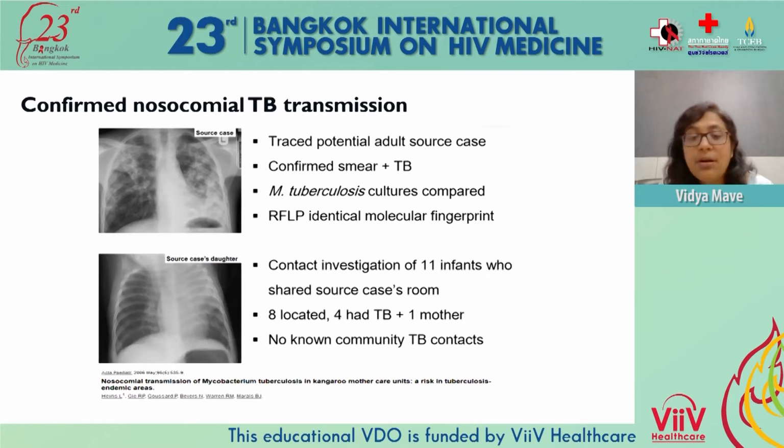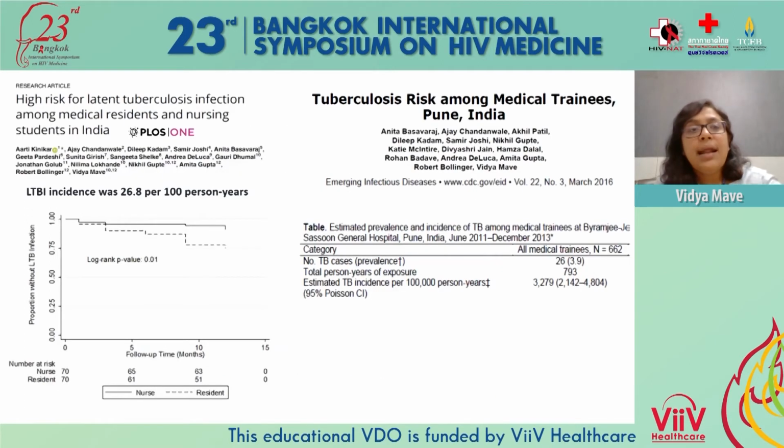In our own setting, we have published data suggesting that the incidence of TB infection is very high among medical trainees, including medical residents and nursing students, and that tuberculosis risk among medical trainees is almost 15 times higher than the general population, at 3,279 per 100,000 population.